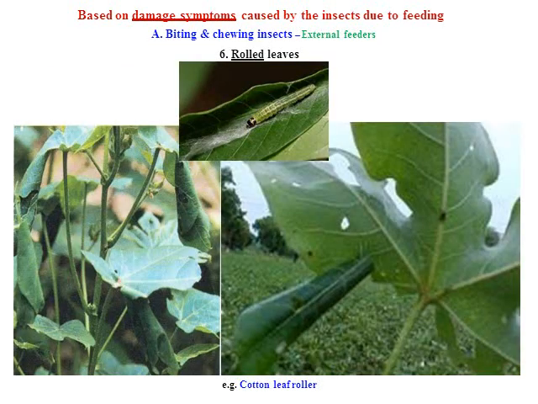The biting and chewing type of insects also have another symptom, that is the rolling of leaves. The cotton leaf roller, or the leaf roller caterpillar in other vegetables, rolls the leaf and gets protected from the exposure of the pesticide spray. This type of symptom is observed in cotton, where the caterpillar feeds heavily inside the rolled leaves. So this is another damage symptom produced by the caterpillar.